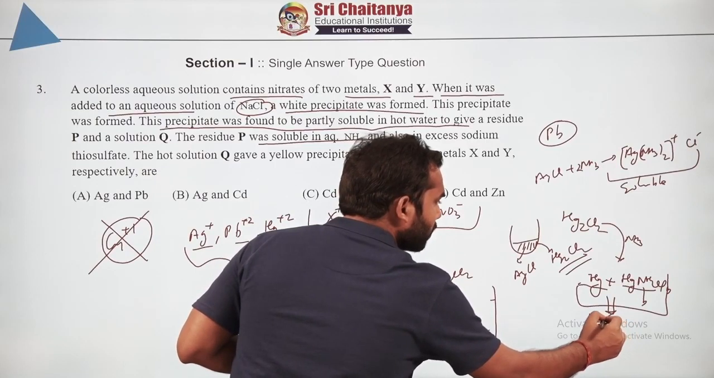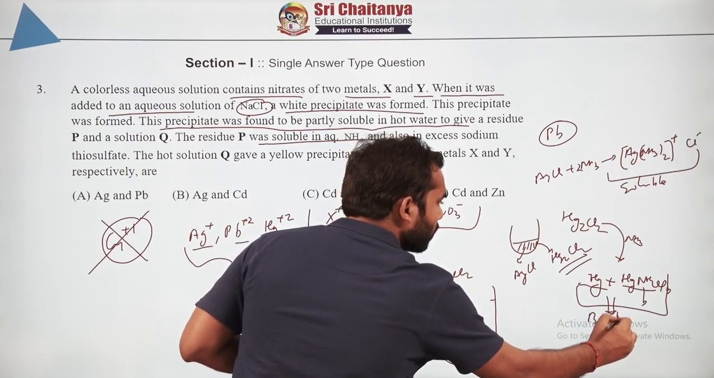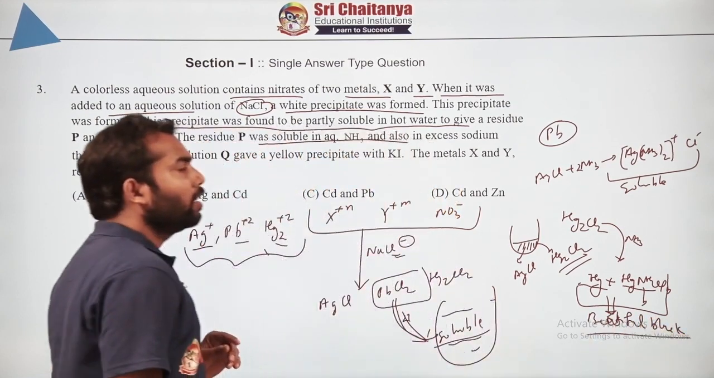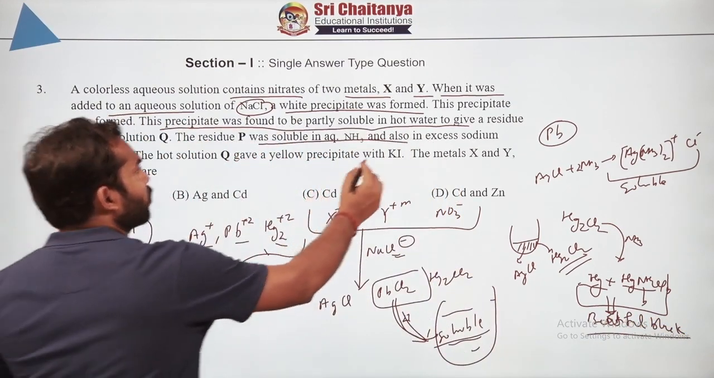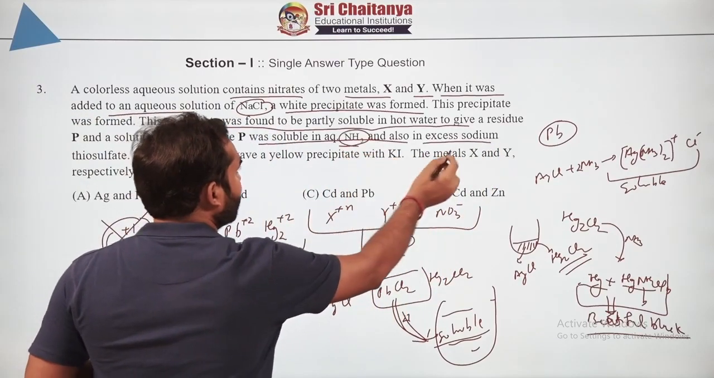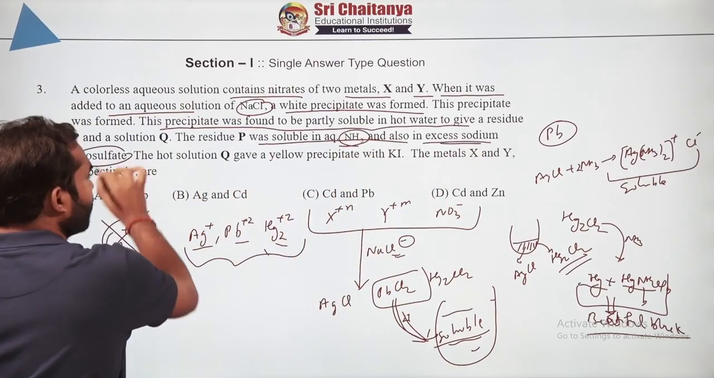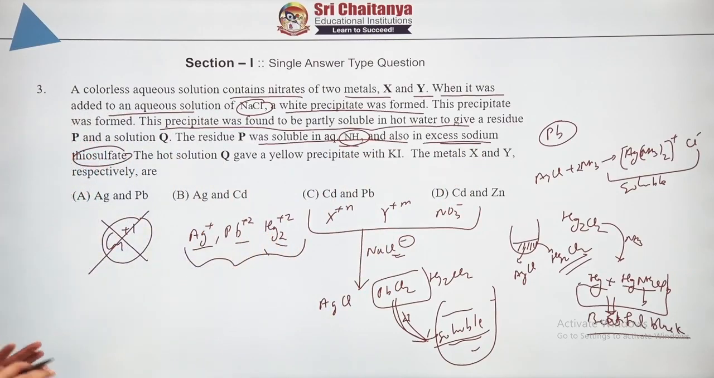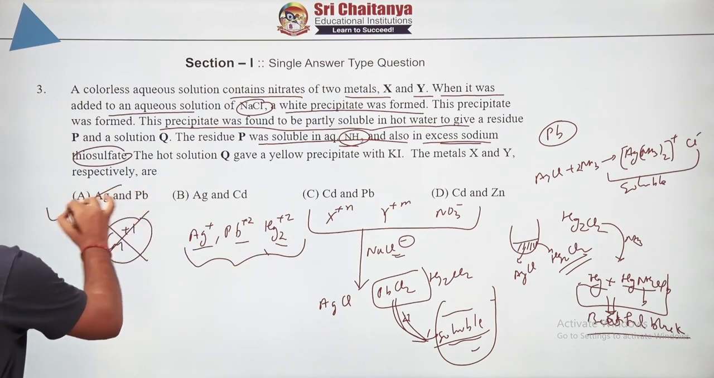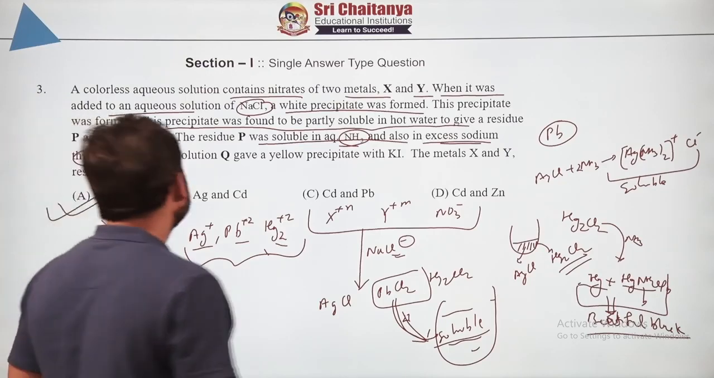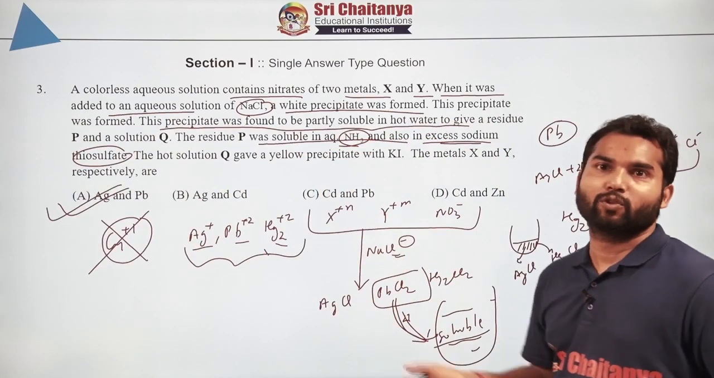Collectively, it appears beautiful black like that. So because they have written that it is soluble in excess of ammonia and at the same time excess of thiosulfate, this must be silver. From this information only, everything is clear that the solution has silver and lead. So the correct answer will be A only, right? So let's move to the next question now.